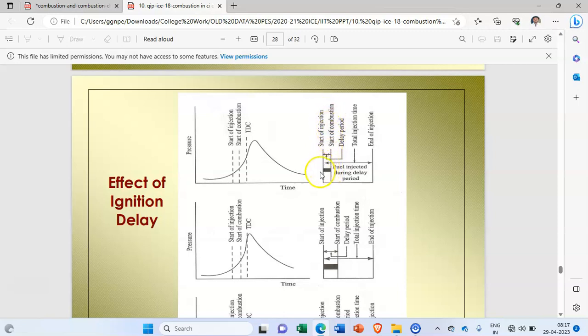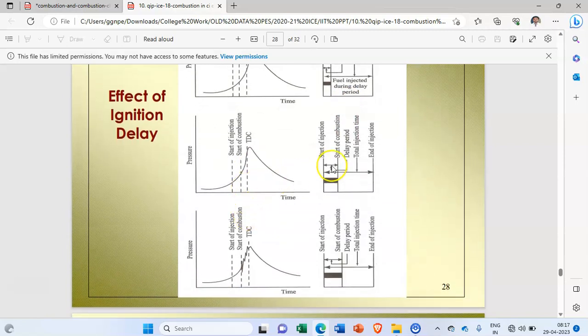Here a very small amount of fuel is accumulated in this particular case. So this is a normal case, and the pressure rise is also very normal, and whatever maximum pressure occurs in this first curve is a little bit after TDC.